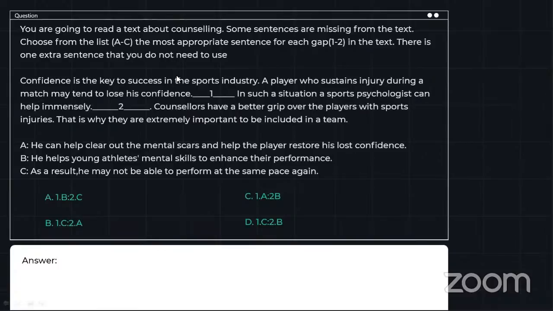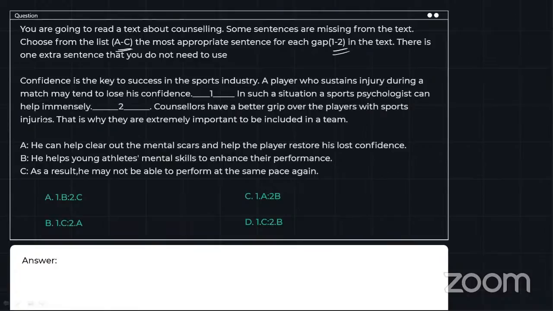Okay, let's start solving this. You are going to read a text about counseling. Some sentences are missing. From the list A to C, choose the most appropriate for 1 and 2. Confidence is the key to success in the sports industry. A player who sustains injury during a match may tend to lose his confidence. Blank. In such a situation, a sports psychologist can help immensely.